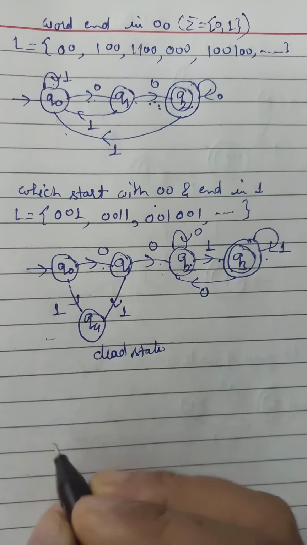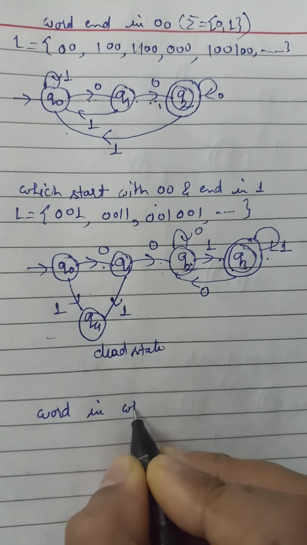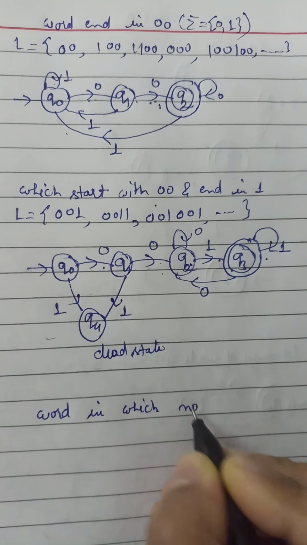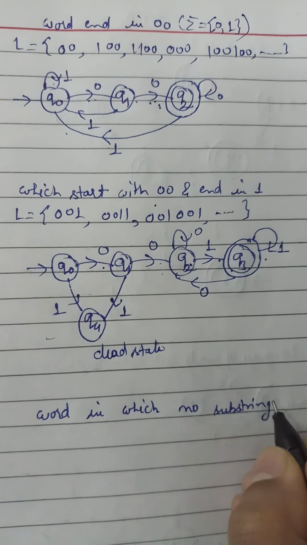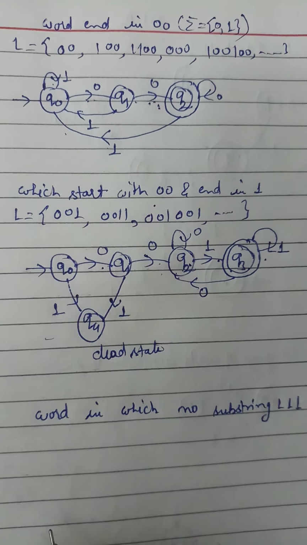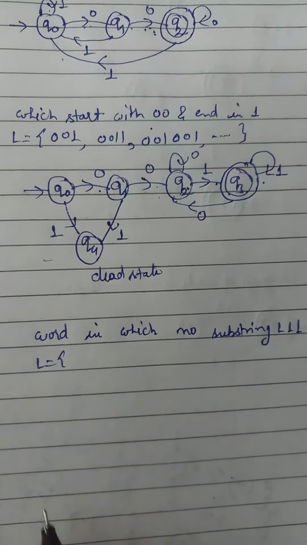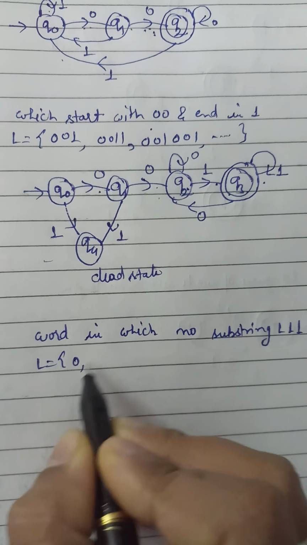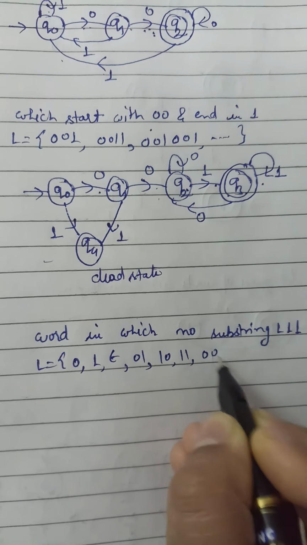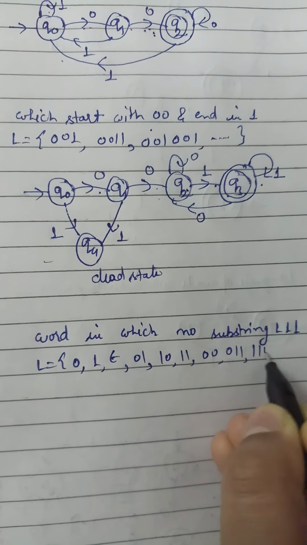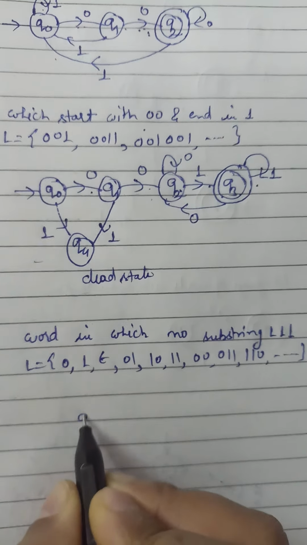Now move to the next word, in which there is no substring 111. So what can be the language? The language can be 0, 1, epsilon, 01, 10, 110, 011, 000, 1110, and so on. So what will be the DFA?